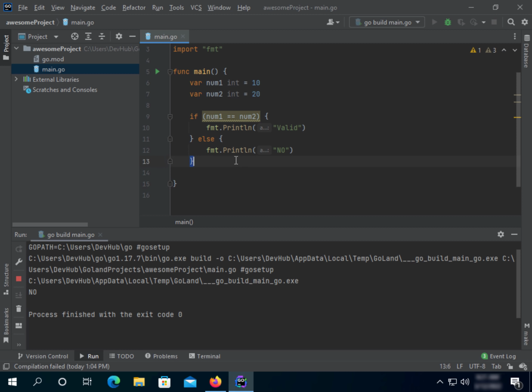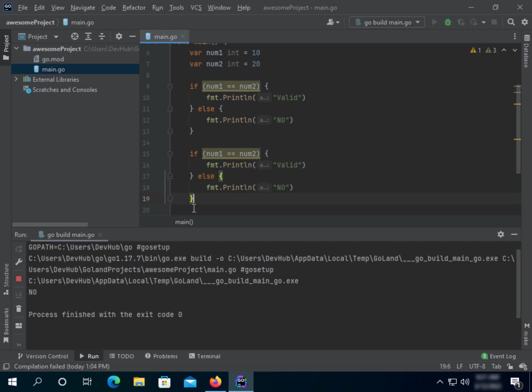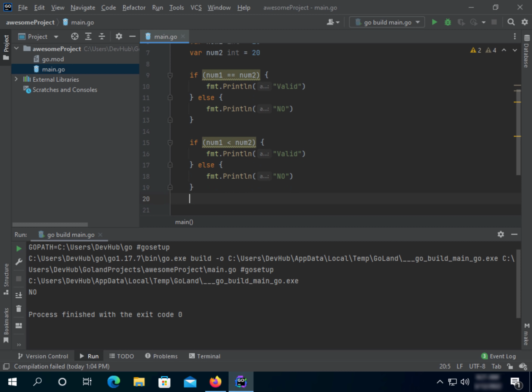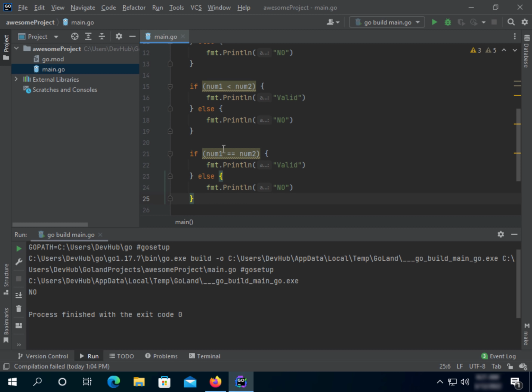Okay, so let's copy it again, like the same thing, and here we're gonna use if num1 is smaller than num2. Print yes, otherwise print no. Let's put another one, and right now we say if num1 is bigger than num2, then print valid. If it's not, then print no.